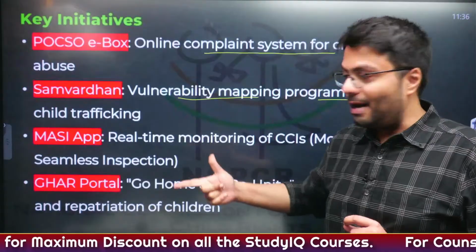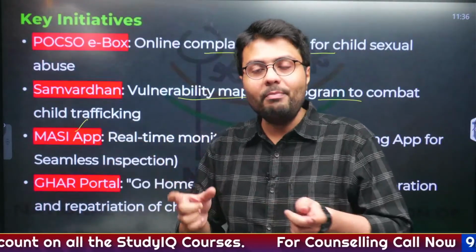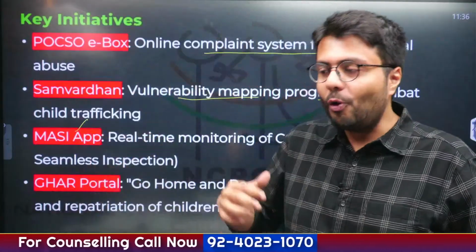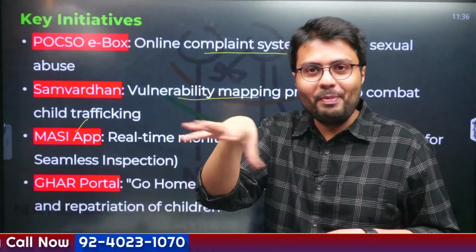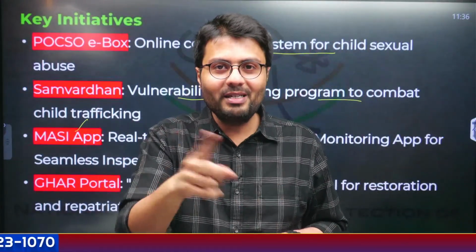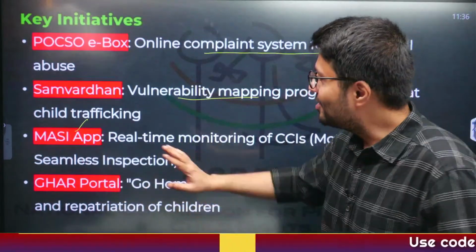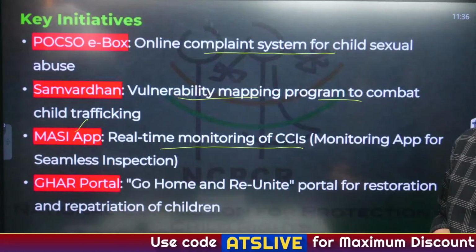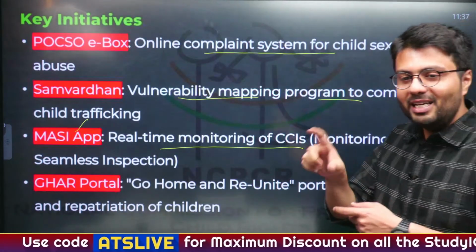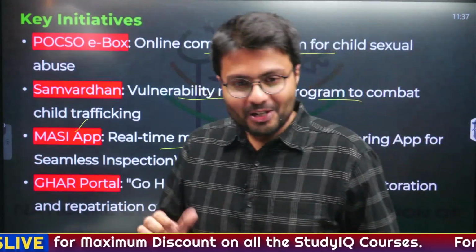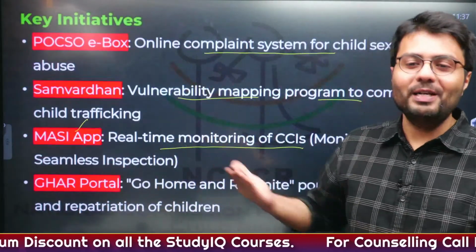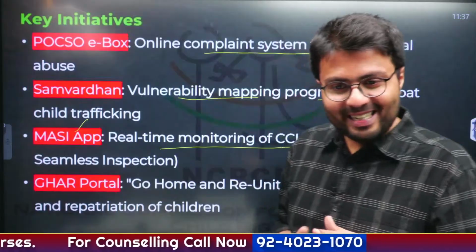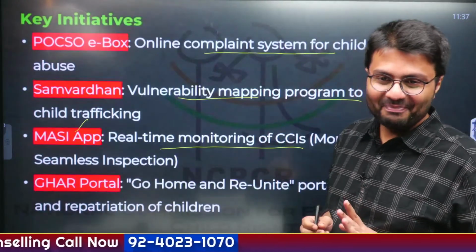Similarly, there is a Masi app. See how creatively this has been named. Who is called Mausi or Masi in India? It is our mother's sister. Now what does Mausi do? They keep an eye on everything. What is this one's child doing, what is that one's child doing, right? So see the name of the Masi app, and what it does: it monitors the child care institutions in real time. So basically this is a CCTV app. So you can understand how appropriately the Masi app has been named. What Mausi does, she eavesdrops on other people's children, and this also does the same.